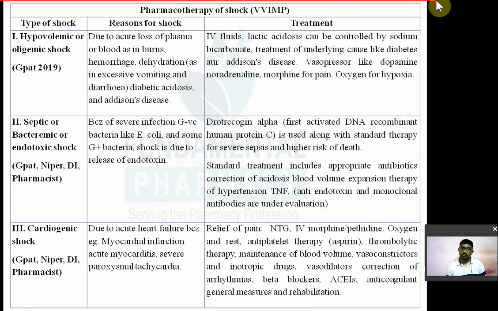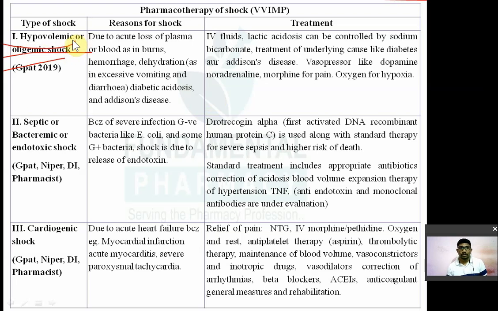Types of shock. First one is hypovolemic shock. It is also known as oligemic shock. Oligemic shock and hypovolemic shock, the question has already come in GPAT 2019. Hypovolemic shock is also known as oligemic shock and it is due to hypovolemia. Hypo मतलब क्या, कम. Volume मतलब क्या है, amount.